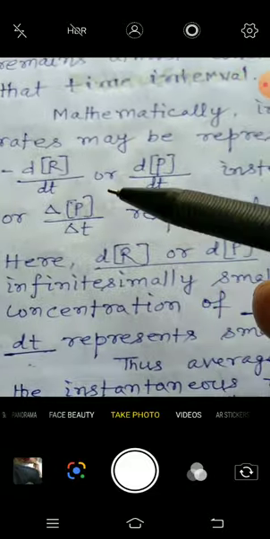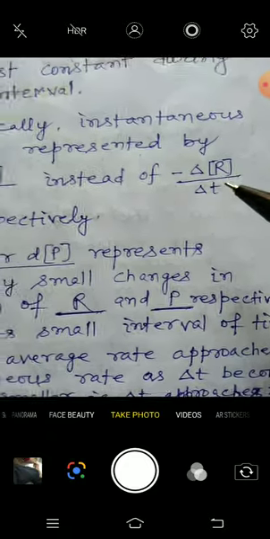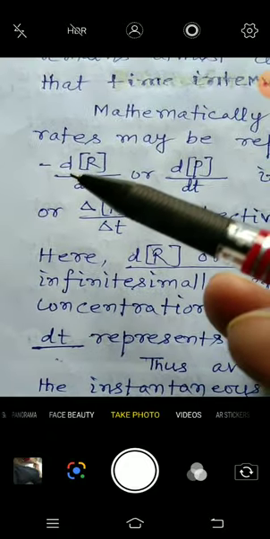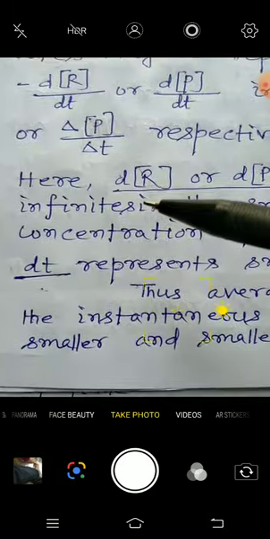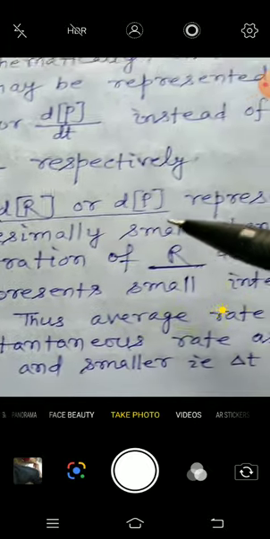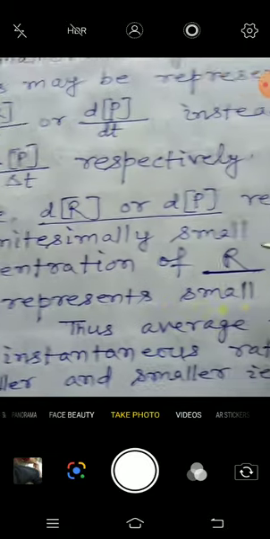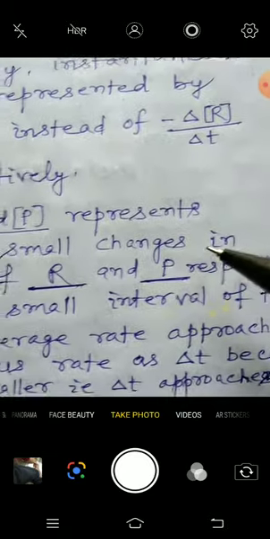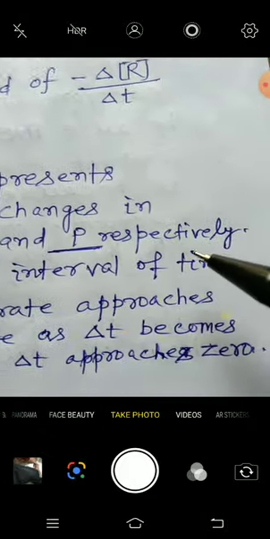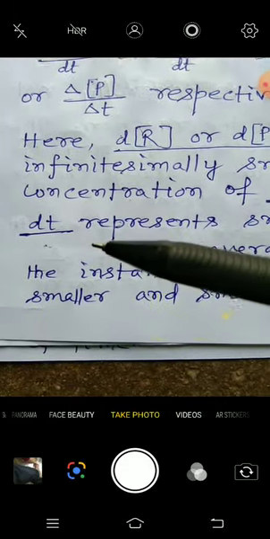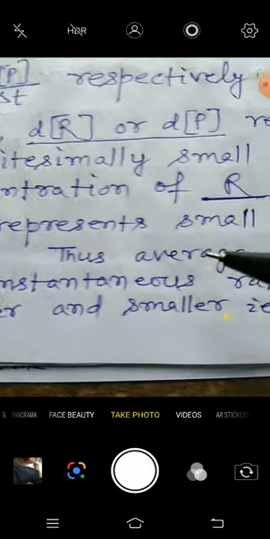So in the case of instantaneous rate, in place of minus Δ[R]/Δt, minus d[R]/dt is written. Hence, d[R] or d[P] represents infinitesimally small changes in concentration of R and P respectively. dt represents a small interval of time.